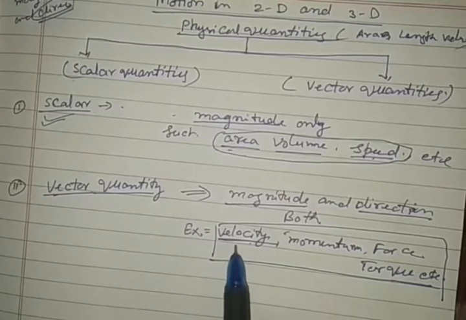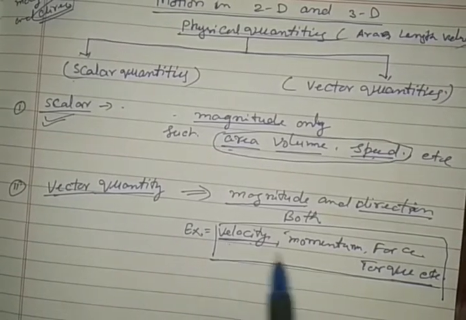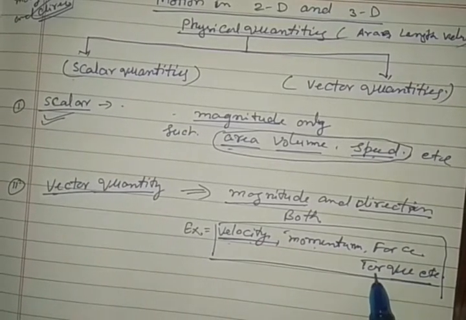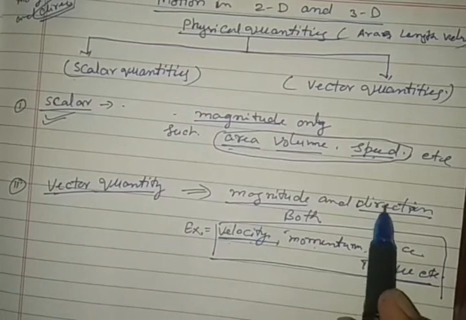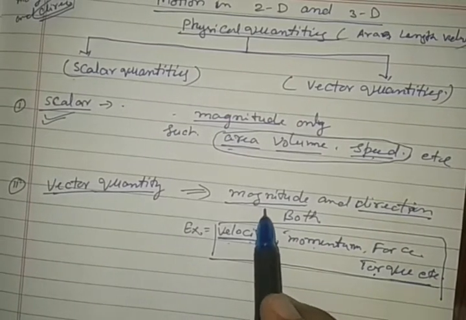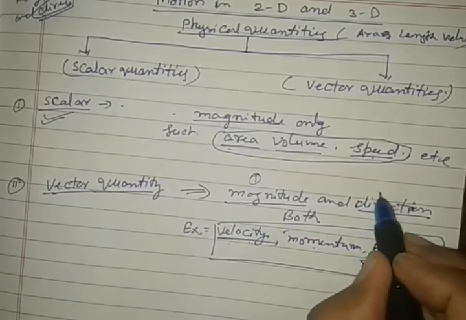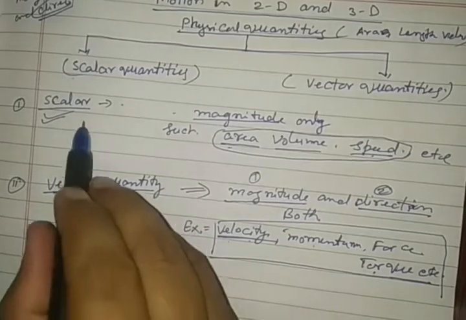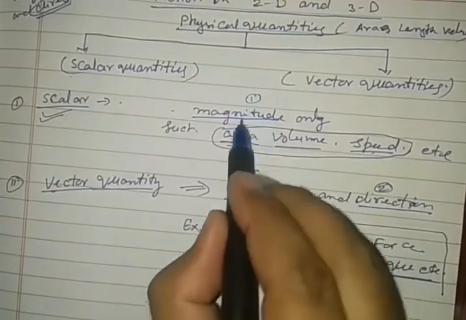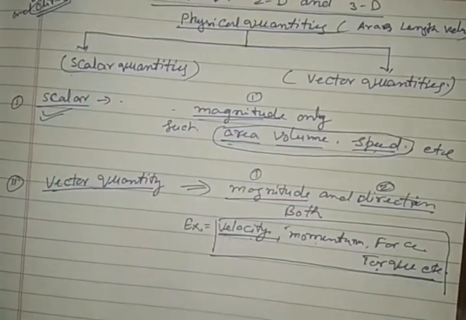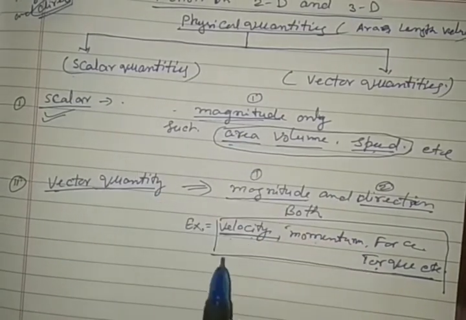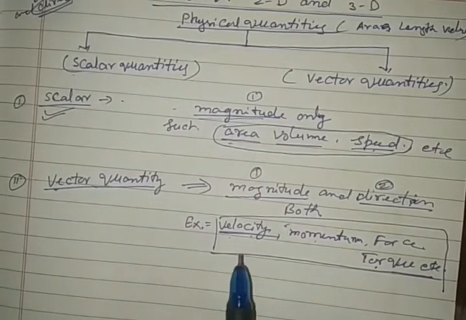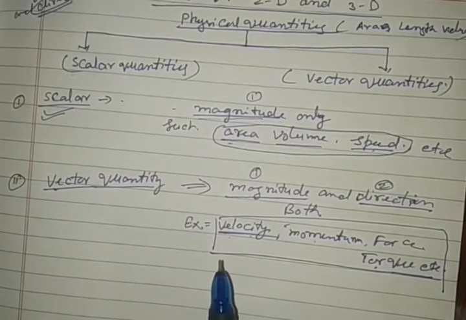So when you want to explain quantities like velocity, momentum, force and torque, such types of quantities, then both are required. What both? The first one is magnitude and the second one is direction. Whereas in a scalar quantity, only one term, magnitude, is required. So there is one contradiction between scalar quantity and vector quantity, and this contradiction must be clear in your mind.